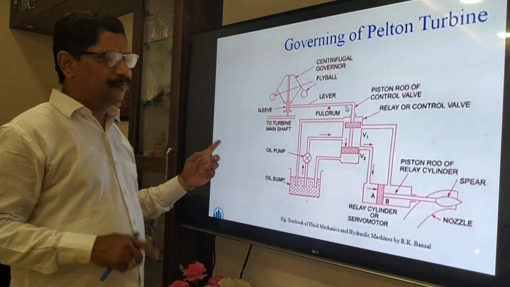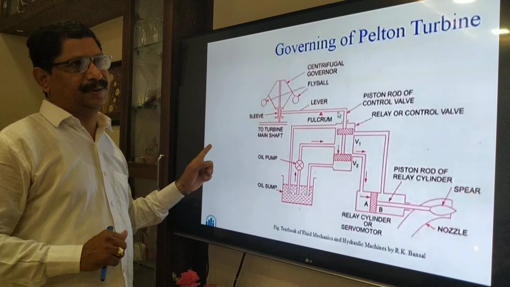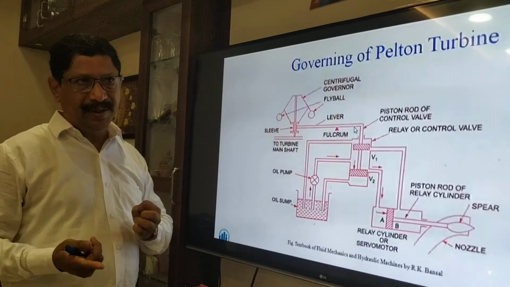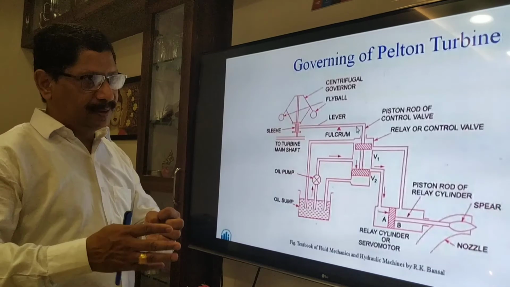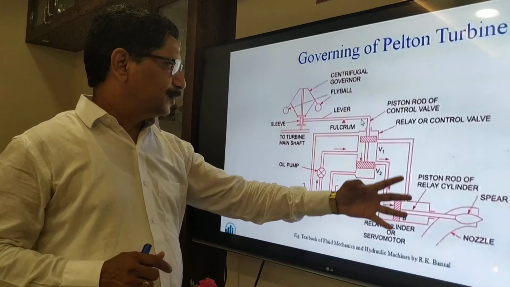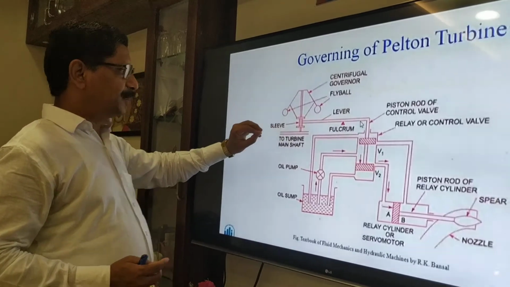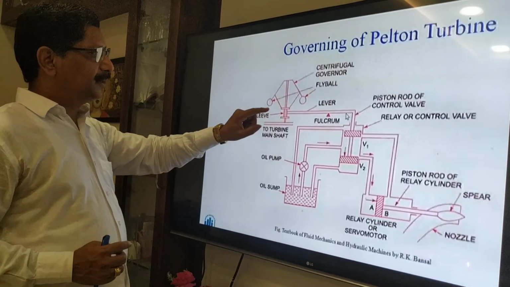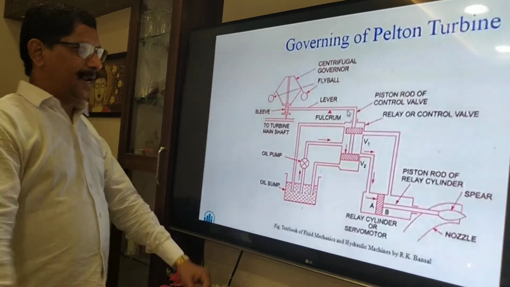So just consider now one condition, that the load on the power station is increased. So what will happen? The turbo generator speed will try to decrease. Now what will we require? We will need to supply more fluid so that the rotational speed will be increased. Right? So here you can see, here it's a sphere. This complete mechanism is acting in accordance with the turbo generator speed. This shaft is connected to the turbo generator. You can see here these are the balls connected. Here it's a pin joint, just like our hand is there.